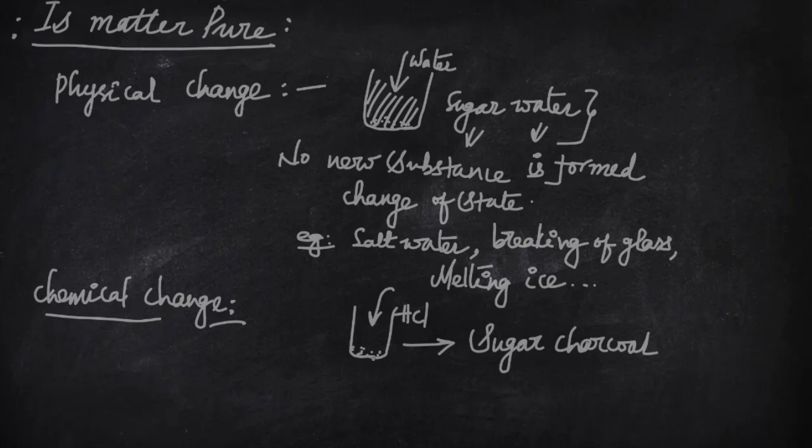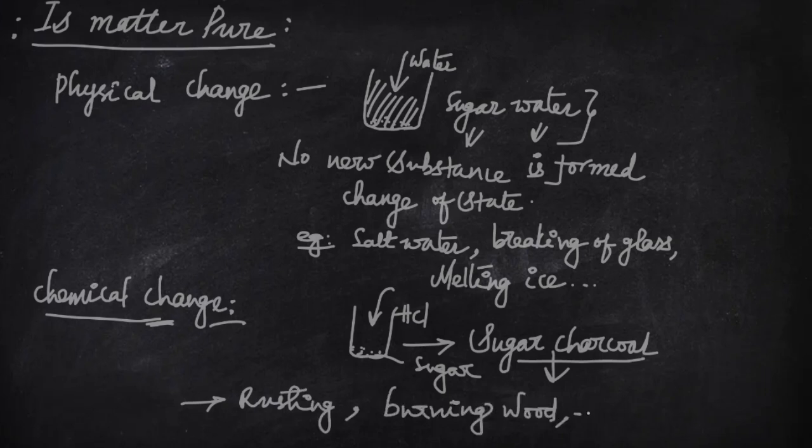Its constituent substances are sugar and HCl. After the reaction, sugar charcoal is formed. This sugar charcoal has completely different properties from its constituent substances. This type of change is called chemical change. Some other examples of chemical change are rusting, burning wood, and many more.